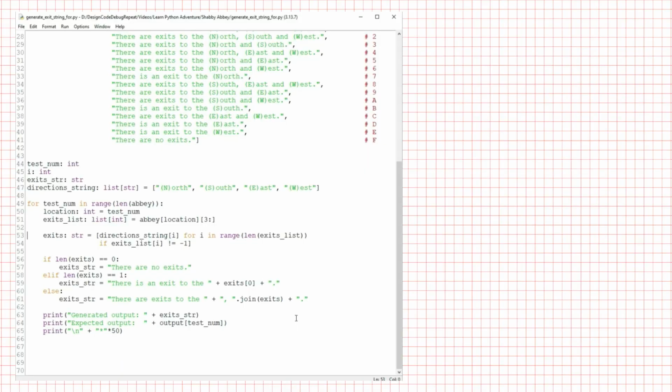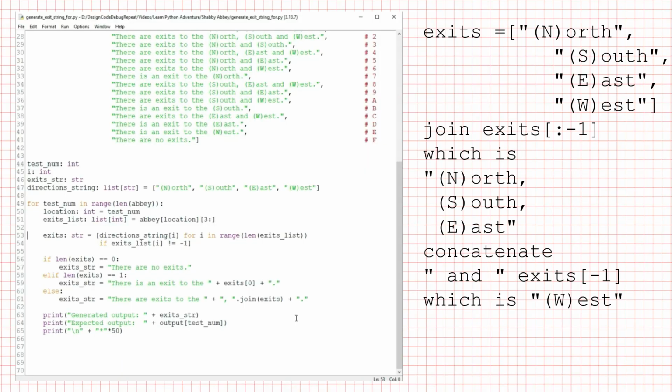To add that in, what I really want is to join everything except the last element of our list with the commas, and then add in an and then the last element of the exits list. And imagine, again, that we might allow for additional exits like up and down, so the list could be longer. Instead of joining the list exits with the comma, I want to join exits from the start of the list through the second to last element. And so I can join a slice of the list.